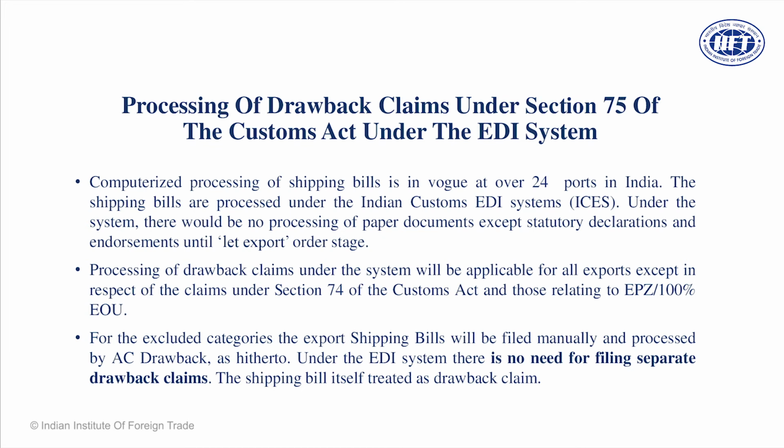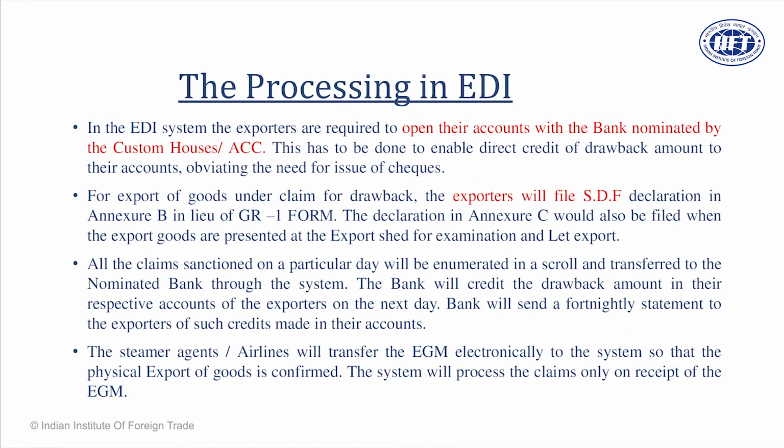Usually drawback claims are processed, but it takes time for the money to get transferred to your bank account because of some lack of funds in those accounts by customs or by the revenue agency. So I have seen that sometimes your drawback claims may get stuck. You can file the shipping bill online under Section 75, and your claim will be automatically processed by Indian Customs based on the complied documentation.